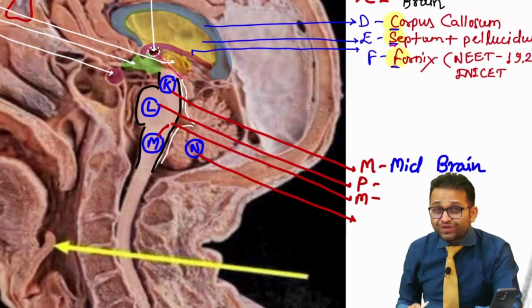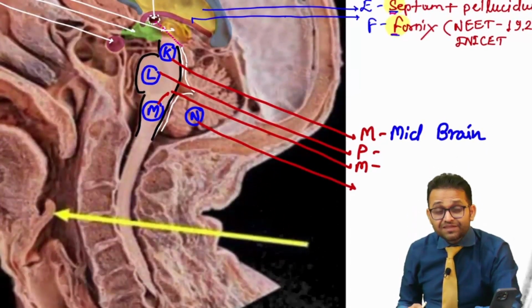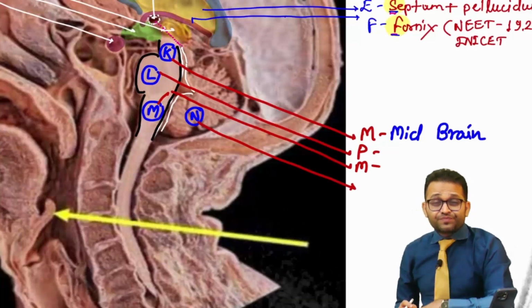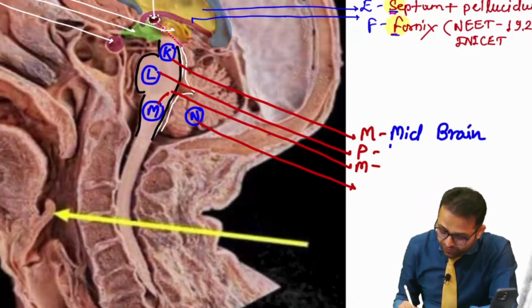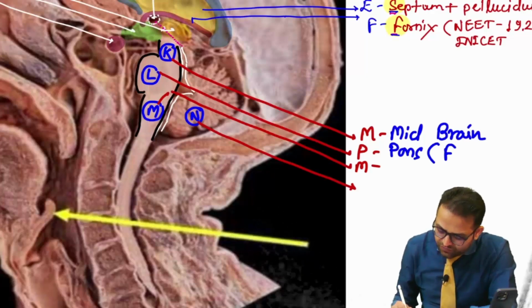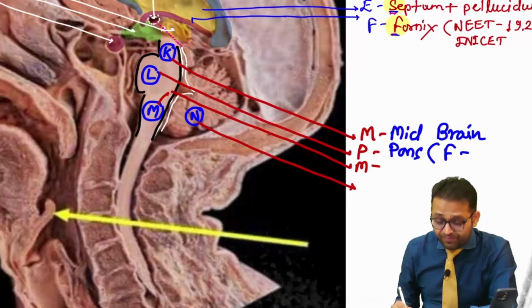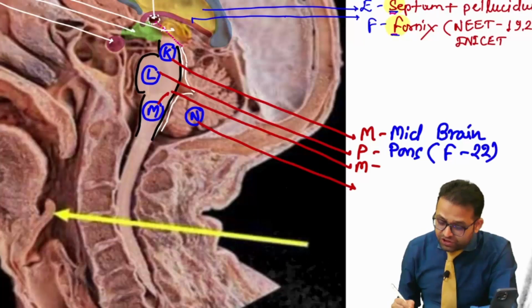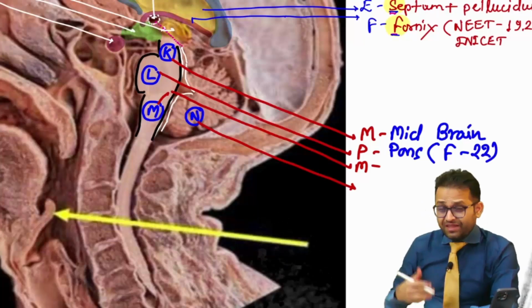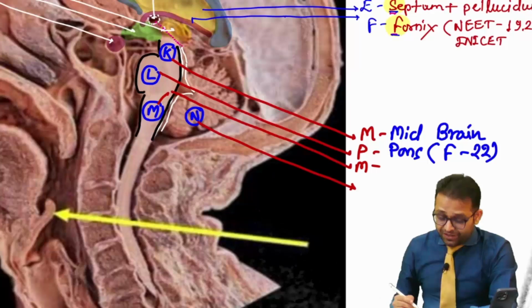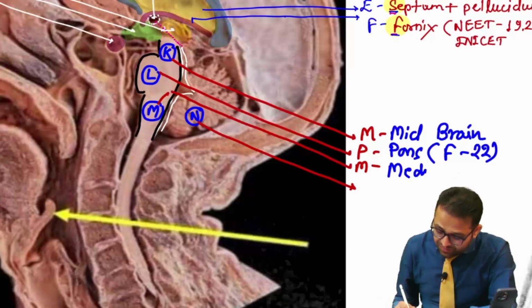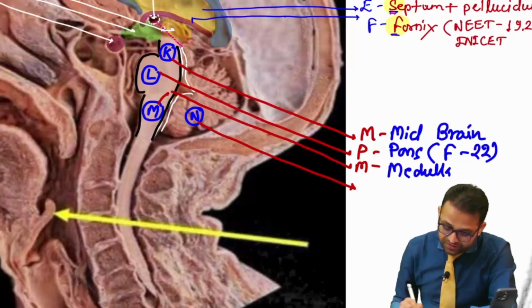midbrain. So in the exam, such kind of cadaveric images will be asked. Such kind of spotters will be asked. P for, remember, the pons. This is a question from your FMG exam 2022, radiology integration. Okay, they put the image on the basis of radiology, and this M is nothing but our medulla oblongata.